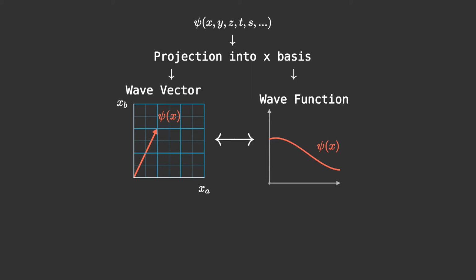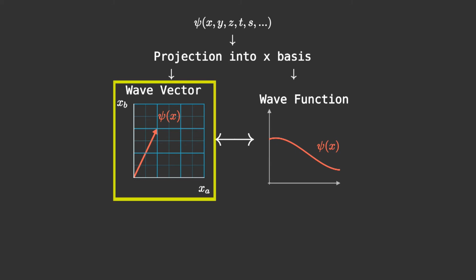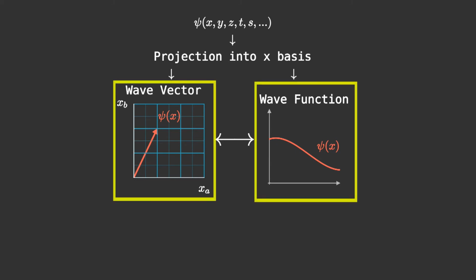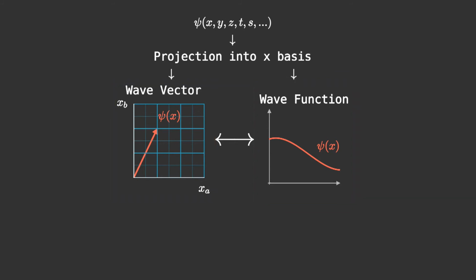What we do is a projection onto every basis vector that depends on x. We can now think of our system as a wave vector in the function space or as a function. Both are equivalent. The first strange thing that we'll see in quantum physics is that every possible state of a system is not a position in space, but one of the basis vectors.